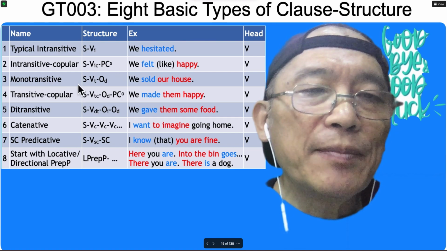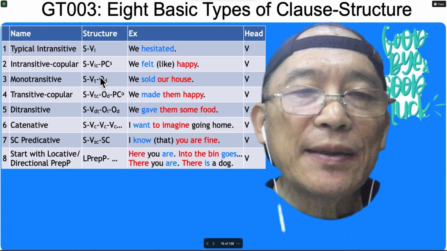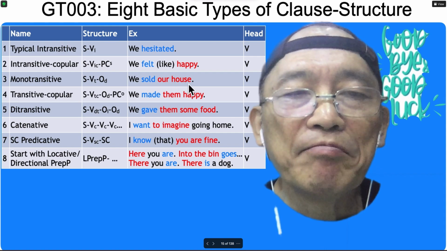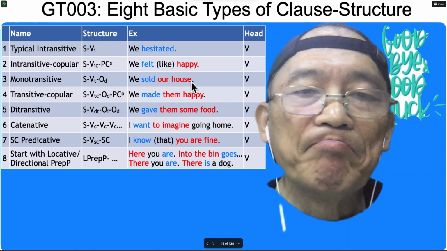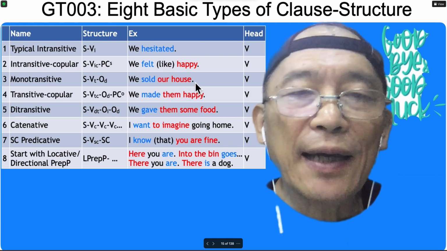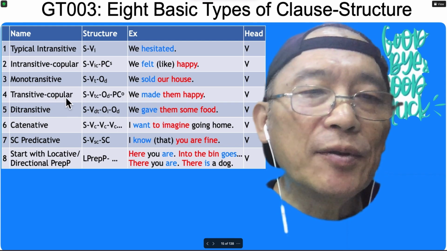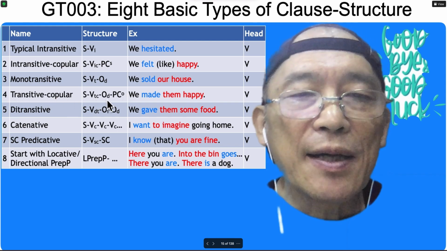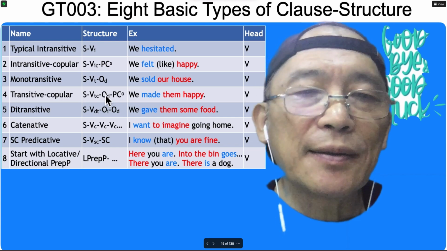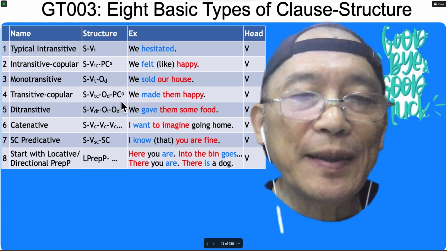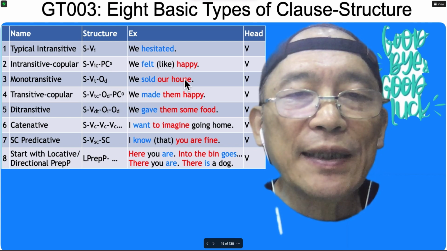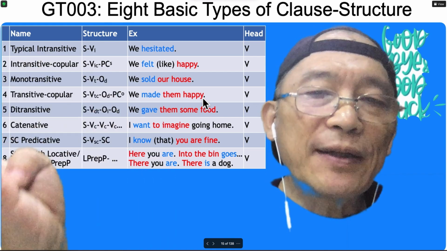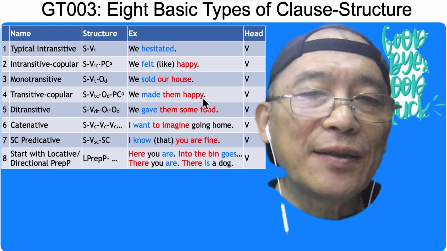So the third type, monotransitive verb, and the PC is simply a direct object. This is a noun phrase, the object, the direct object, and determiner. And this is a noun, which is the head of the noun phrase. And then transitive coupled verb, and then the PC contains two parts, direct object and then objective PC. Objective PC is like the subjective PC, which can be of 3 types: noun phrase, adjective phrase, or prepositional phrase.